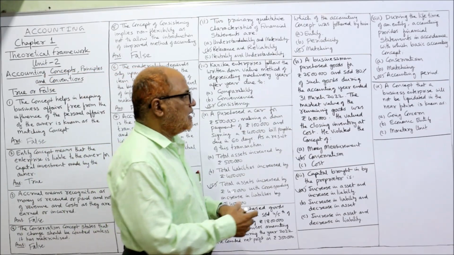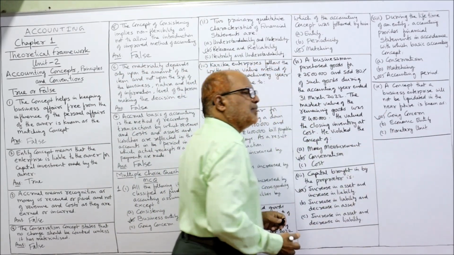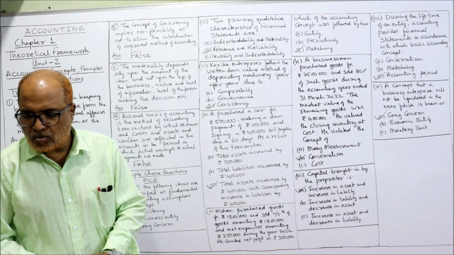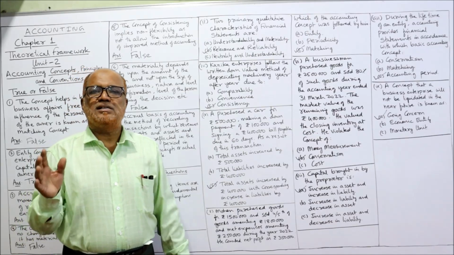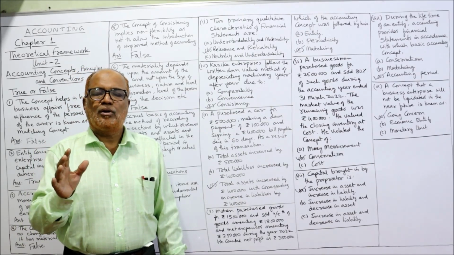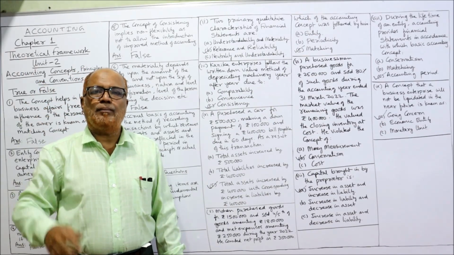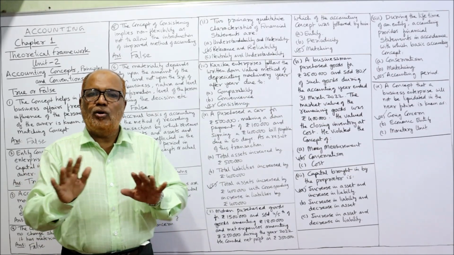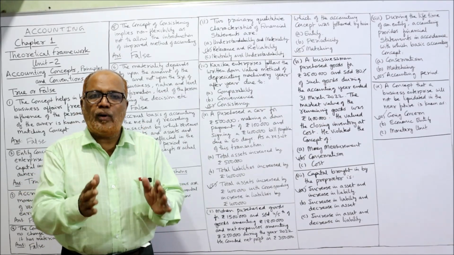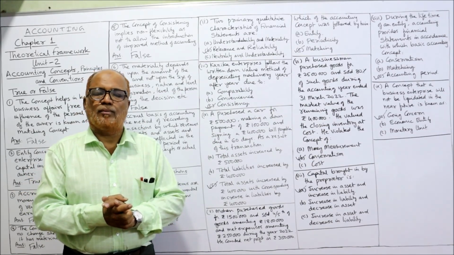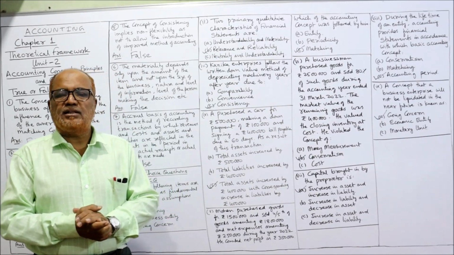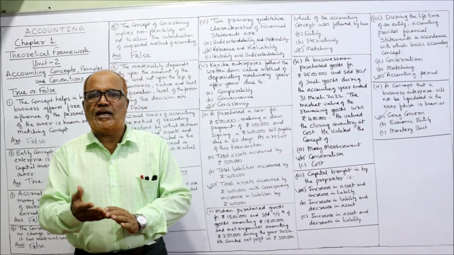So here the answer is going concern concept. So what does this going concern concept mean? The business is assumed to continue for a long period of time. There is no intention, no necessity to liquidate the business. That's all. So a few more questions are there that will be continued in the next video.